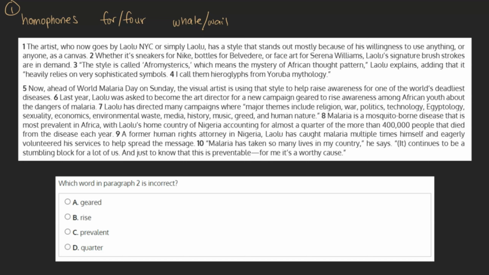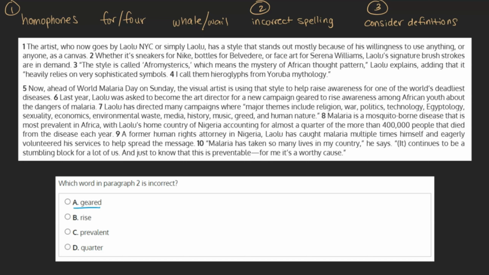The next best step in a case like this would be to look for something spelled incorrectly. Again, taking a quick look, we can see that all of our choices have been spelled correctly. As a final resort, we merely need to go through each choice, read the sentence, and, considering the definition of the given word, determine if it's being used properly.